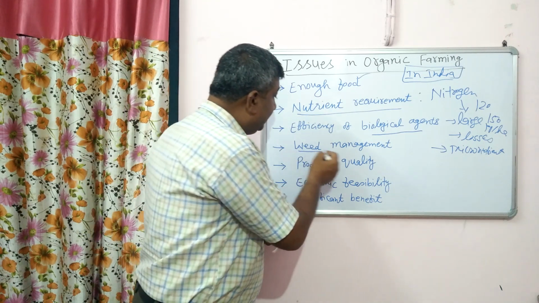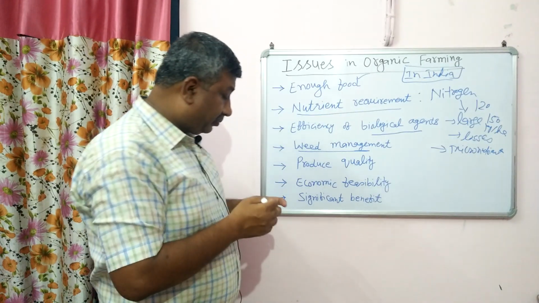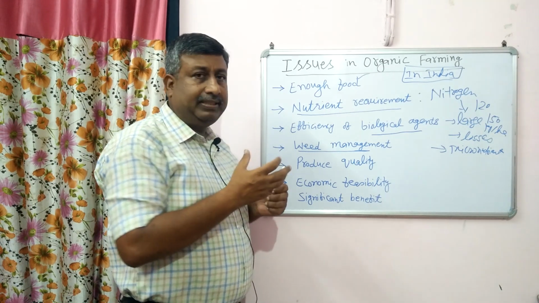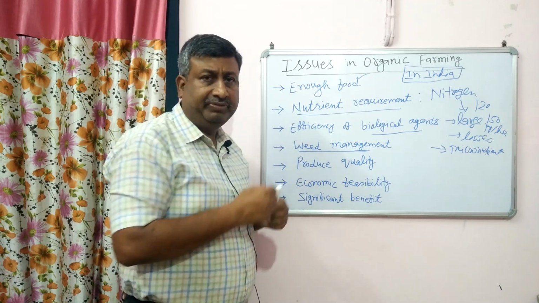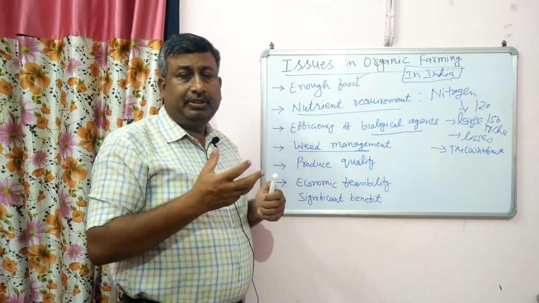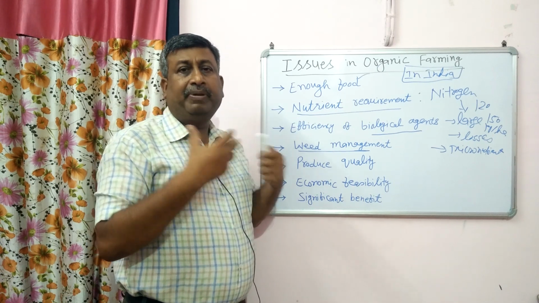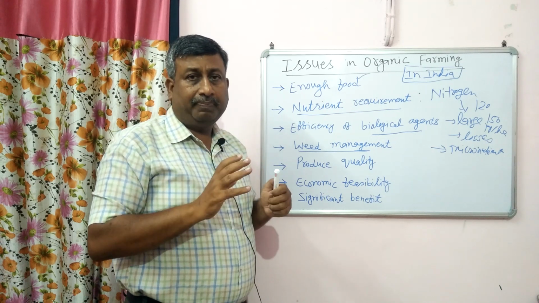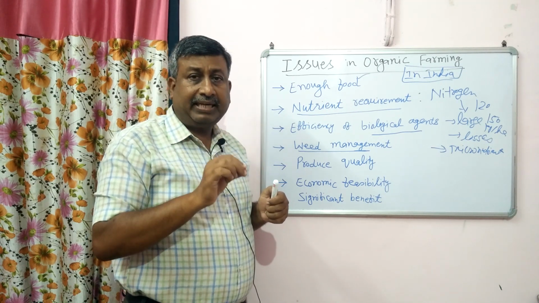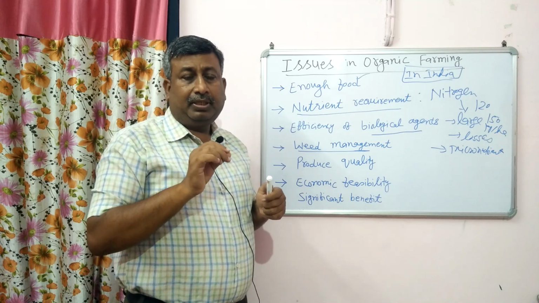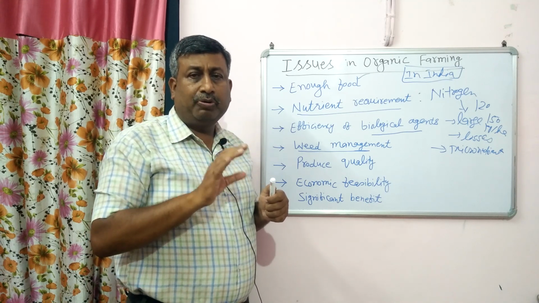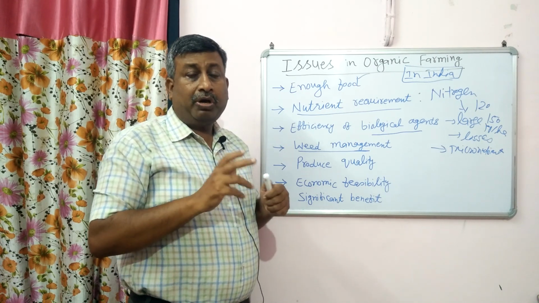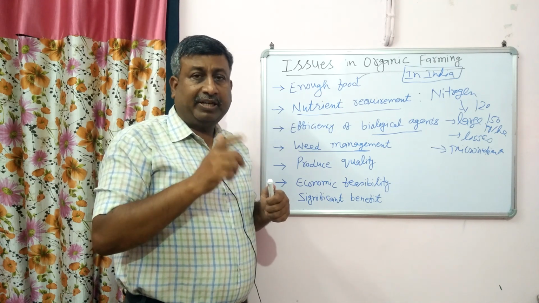Then weed management, we can say this is a problematic issue. We can say to some extent it is a large issue, because in weeds our emphasis is on prevention rather than cure. So in an organic system, the cure is a problem. Where there is a disease or insect, curative methods are very limited. Only biological agents are curative, otherwise there are prevention and cultural methods to prevent. So cure by biological agents is less effective.